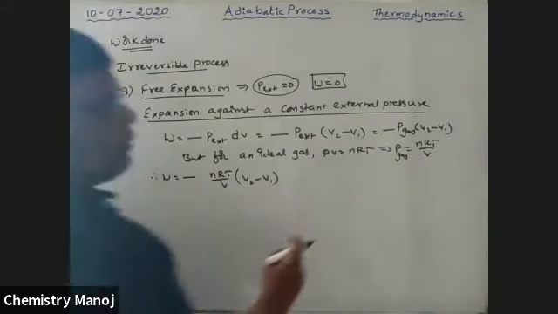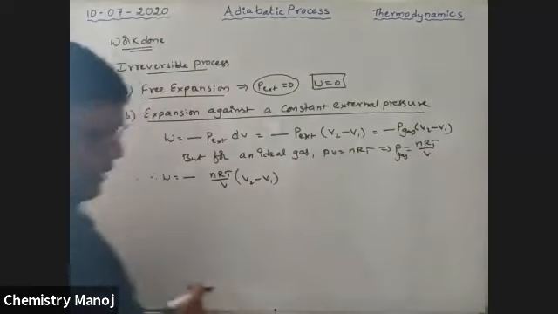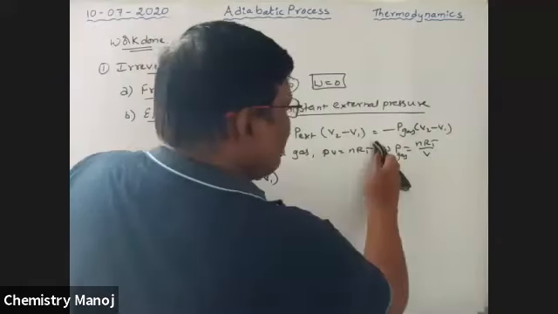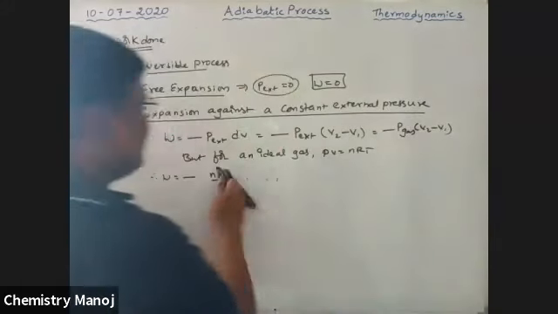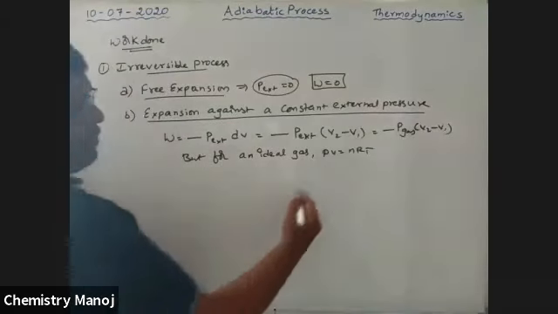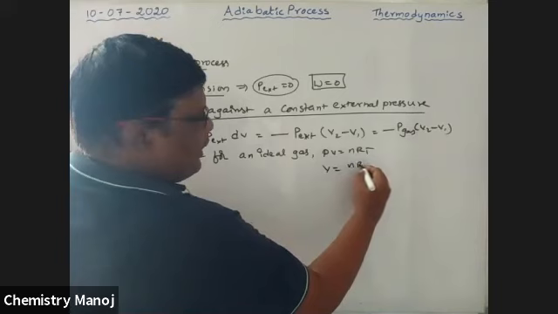Sorry, pressure of the gas. Just a minute. Because V and V get cancelled, but we want V values. So I'm trying to derive the V value. See, V is equal to nRT by P.